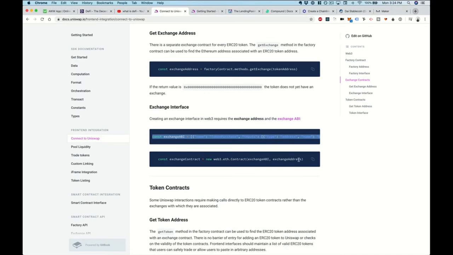Then you just need the Uniswap exchange address, and you create an instance of the Uniswap exchange contract with Web3 like this. You just say exchange contract, and then Web3 ETH contract. You pass in this ABI, and then also this exchange address. It's the same thing you essentially do for the MakerDAO DAI token.